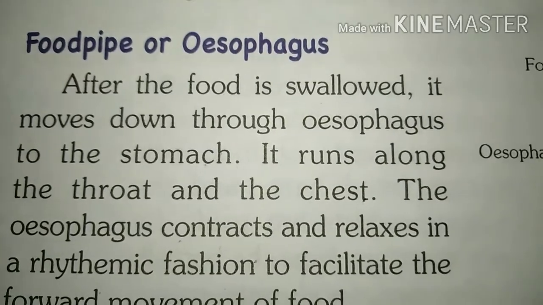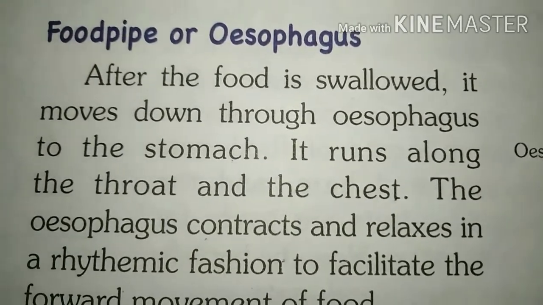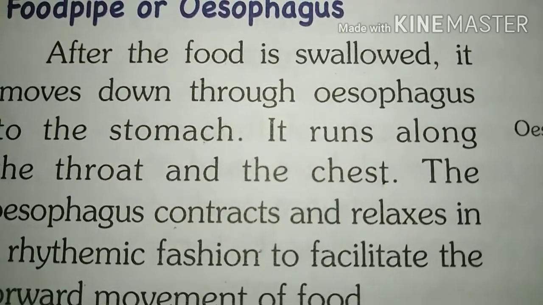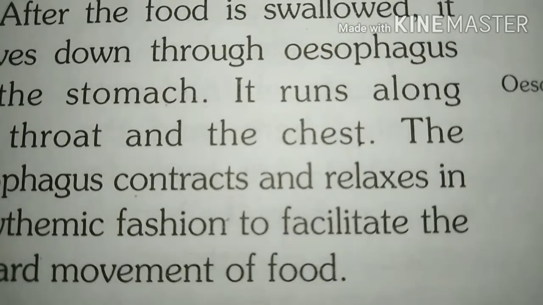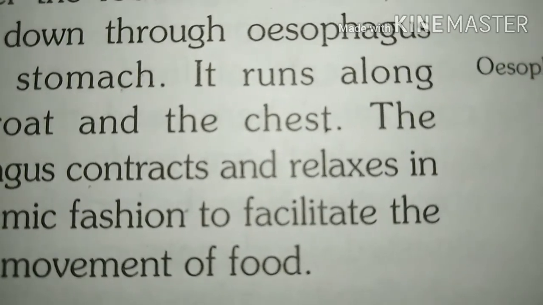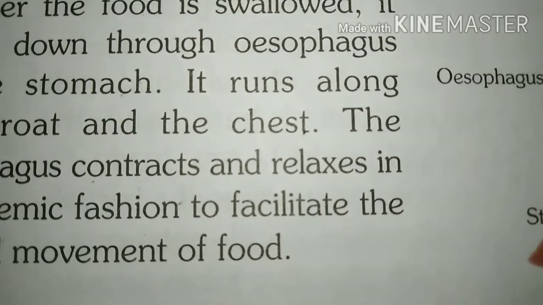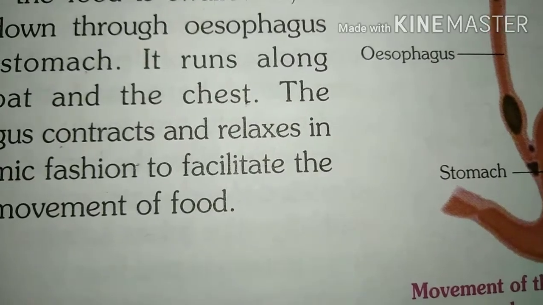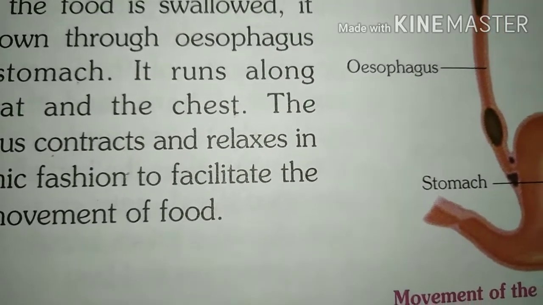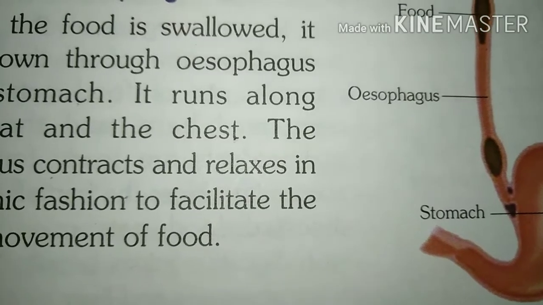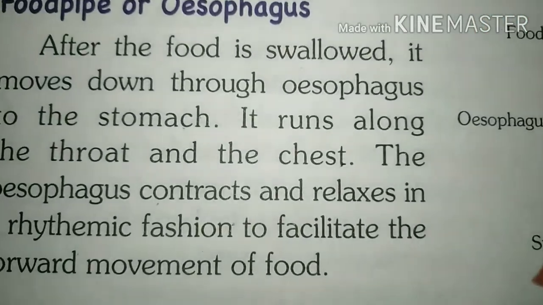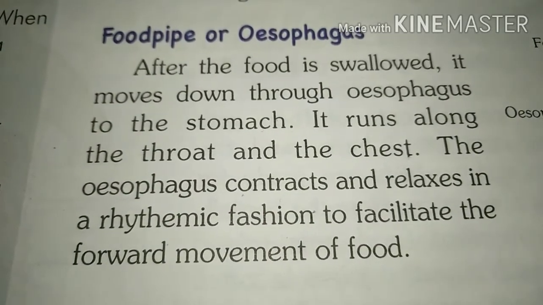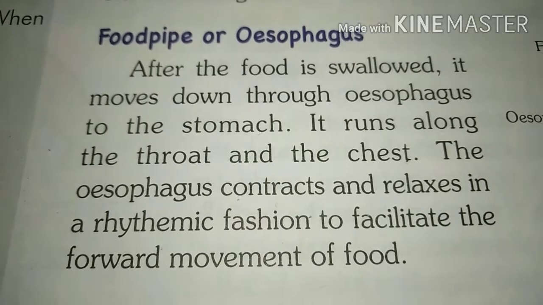This contraction and relaxation of the muscles of the food pipe is known as peristaltic movement. This peristaltic movement is a special kind of movement which happens due to contraction and relaxation of the muscles of the inner walls of the food pipe. I hope that you understand the function of food pipe or esophagus.